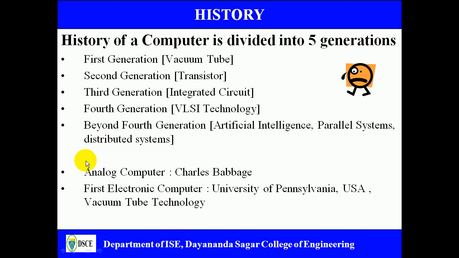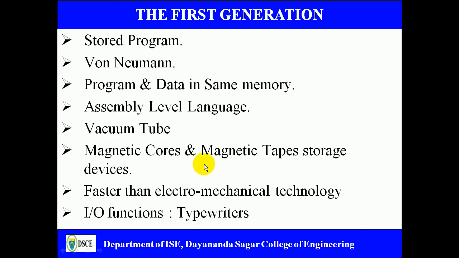The very first computer was the analog computer, which was built by Charles Babbage, and the first electronic computer was developed by the University of Pennsylvania, USA, and was based on vacuum tube technology. So let us go through the various generations. The first generation computers are based on the stored program concept, and this concept was developed by John von Neumann, the person responsible for developing the stored program concept.